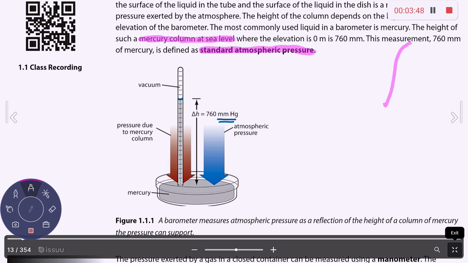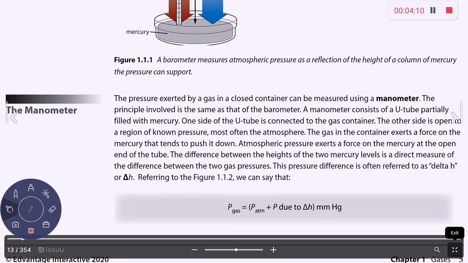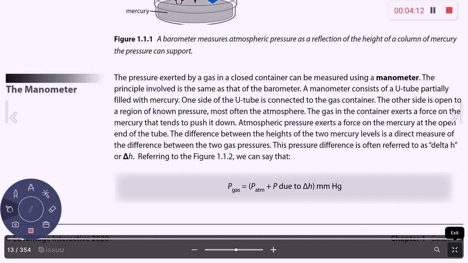At sea level, we define the elevation as being 0 meters. So 760 millimeters of mercury would be considered standard atmospheric pressure, and we can use this and all of its equivalencies to perform unit conversions. God bless you.